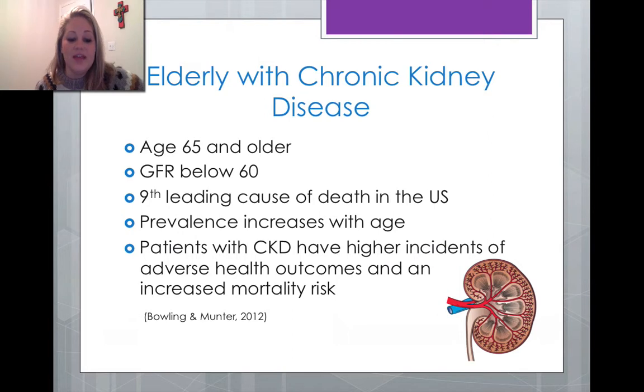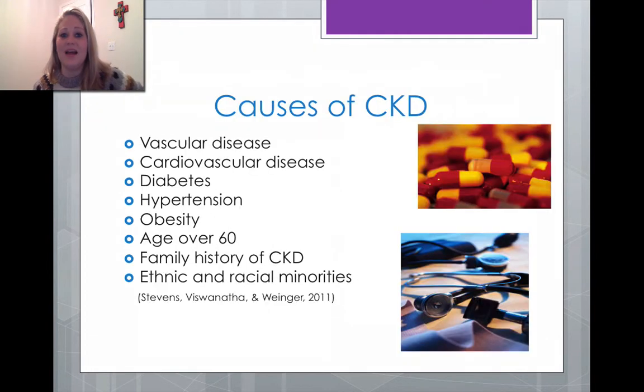The stages of CKD range from 1 to 5, with stage 3 indicating moderate reduction and stage 4 indicating severe reductions in GFR. Stage 5 indicates patients who are on dialysis. Prevalence of CKD does increase with age. The incidence rate among patients aged 75 years or older was almost 7 times that of patients ages 20 to 39 and more than twice that of patients aged 40 to 59.